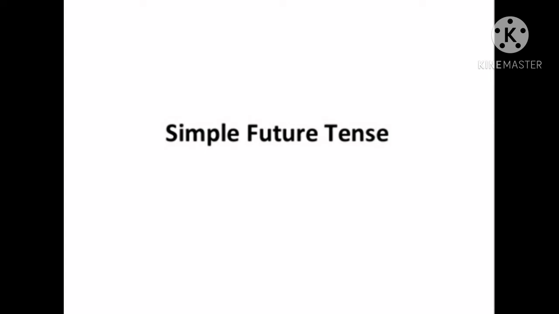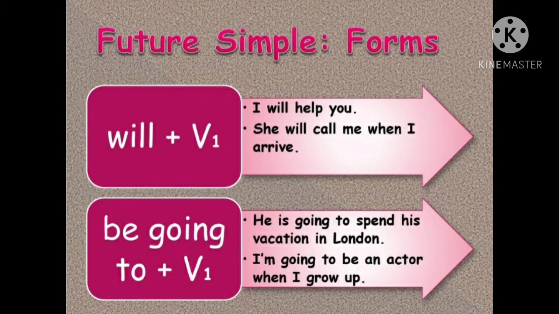The last thing: what are the indicators, the time expressions, or the keywords of simple future tense. How do we form future simple tense?